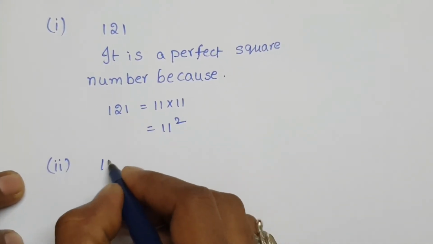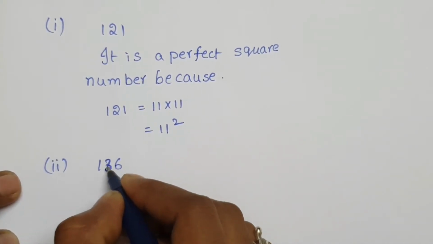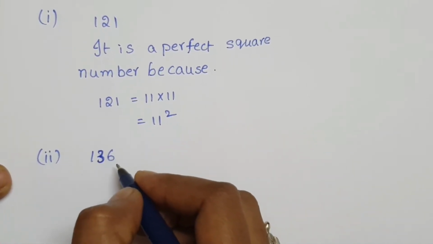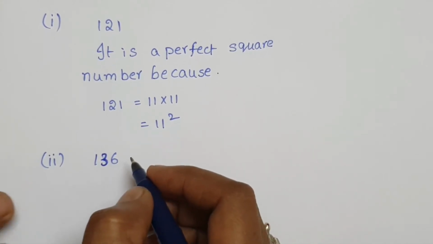The second one, 136. We know from before that numbers ending with 2, 3, 7, 8 are never perfect squares.